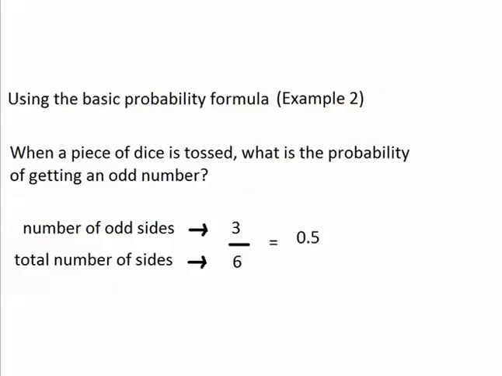Here's another example. When a die is tossed, what's the probability of getting an odd number? Well, on a die, there are 3 odd sides. There's 1, 3, and 5. So there are 3 ways to get an odd number. There are also 6 total sides that could appear. So 3 divided by 6 is 0.5, and that's the answer. X divided by N is 0.5.